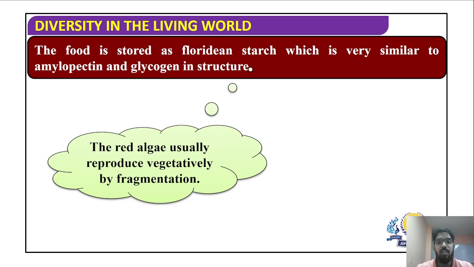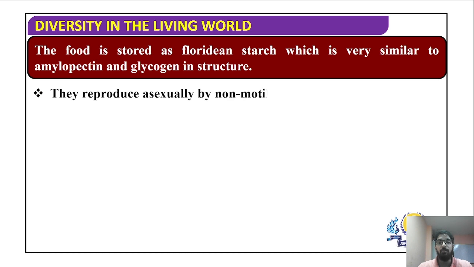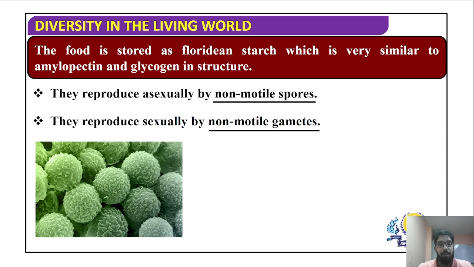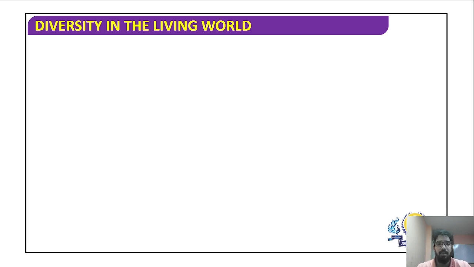The red algae generally reproduce vegetatively by fragmentation. We've seen that vegetative reproduction in algae is generally through fragmentation, be it green algae, brown algae, or red algae. They reproduce asexually by non-motile spores, and sexually by non-motile gametes. So there is no motile structure seen in red algae. That is a very important point with respect to NEET. This group of algae has non-motile gametes sexually and non-motile spores asexually, so no motile structures are seen in these algae.